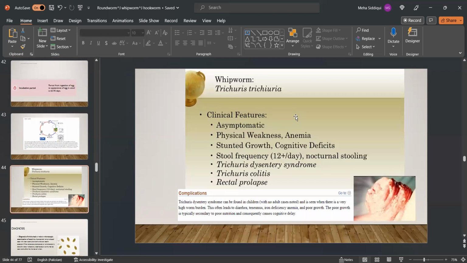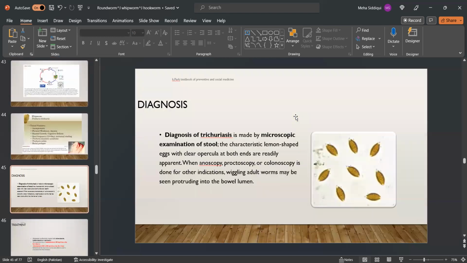Clinical features range from asymptomatic to physical weakness, anemia, stunted growth, cognitive deficit, stool frequency, nocturnal stooling, Trichuris dysentery syndrome, Trichuris colitis, and, very important, rectal prolapse. A complication is Trichuris dysentery syndrome, which can be found in children and is seen when there is a very high worm burden. This often leads to diarrhea, tenesmus, iron deficiency anemia, and poor growth. The poor growth is typically secondary to poor nutrition, which consequently causes cognitive delay.